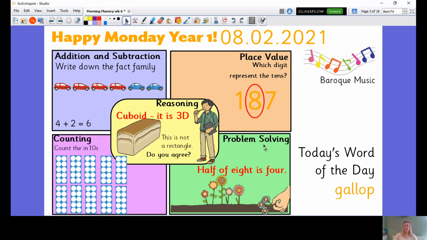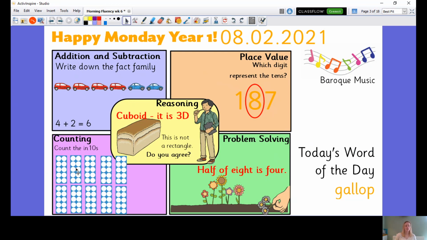Okay, we knew that there were 2 people Charlie were trying to give his flowers to. So we need to split the group of 8 into 2, which means he needs to half them. So half of 8 is 4. You might have written that with numbers or words, but remember, we really need to stretch ourselves and challenge ourselves. So writing things with the word is going to really help us.